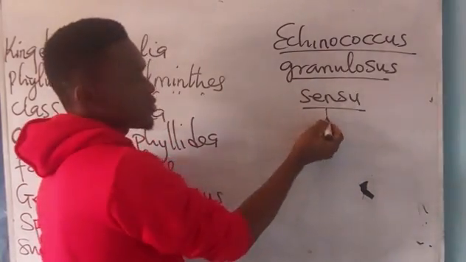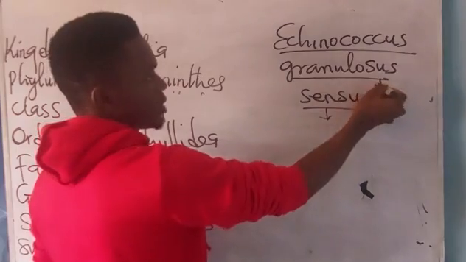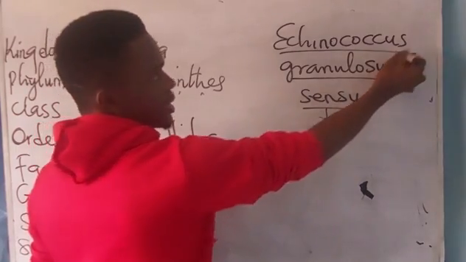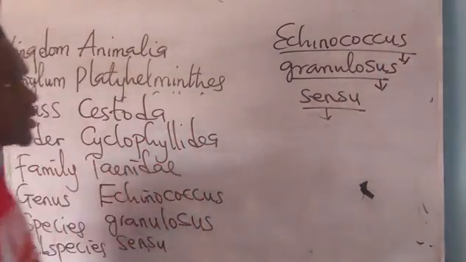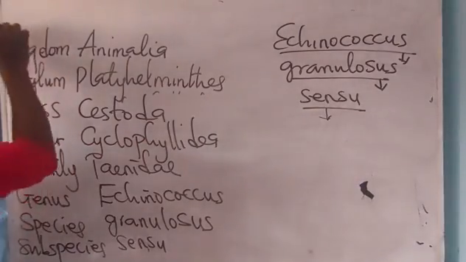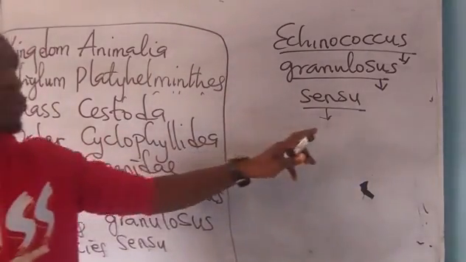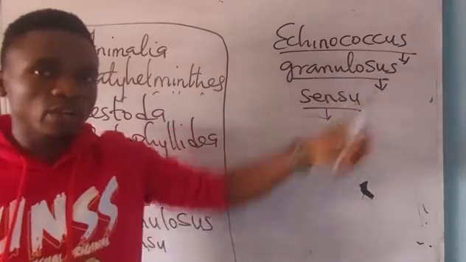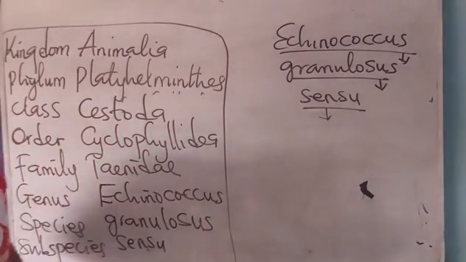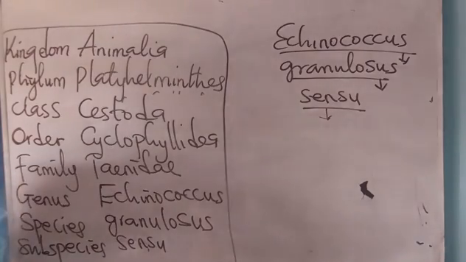So this is a subspecies, this is the species, and this is what? The general name. So this is the biological classification of Echinococcus granulosus sensu. So please take note of that. It is very, very important.